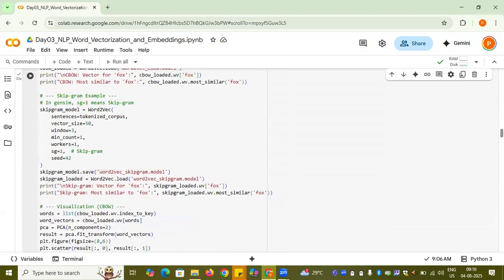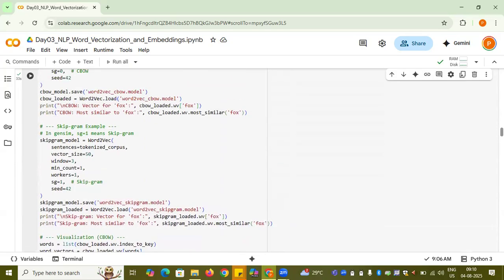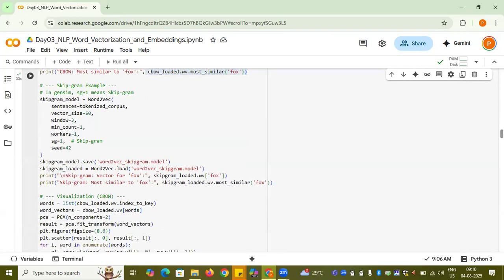Now let me show you what I want to show you. I want to print .wv.most_similar. Whatever corpus I consider, out of all the tokens which are there, I want to see which is most similar to fox.